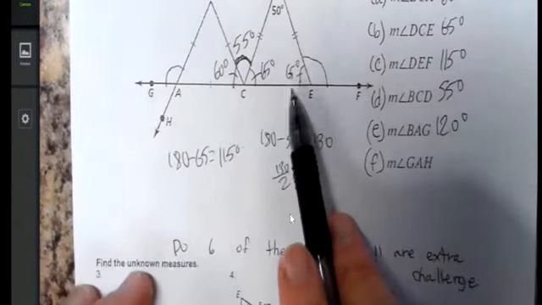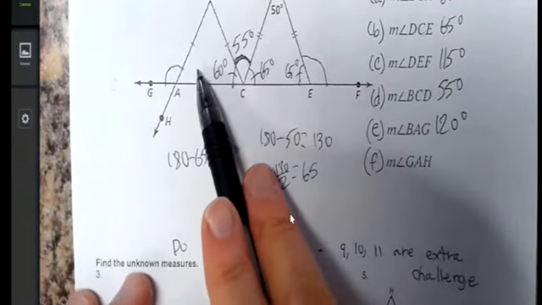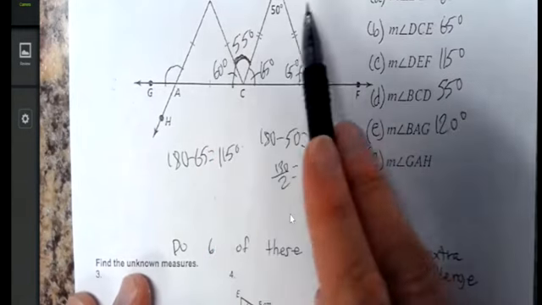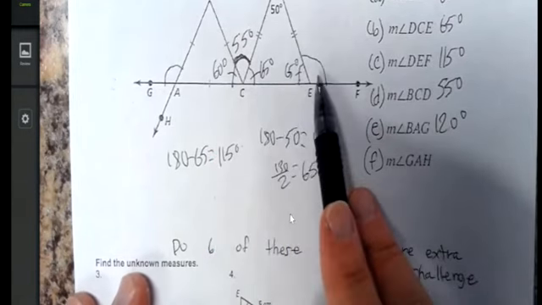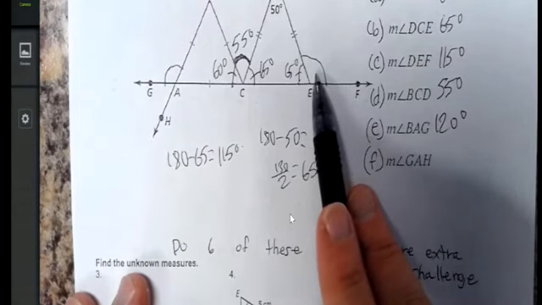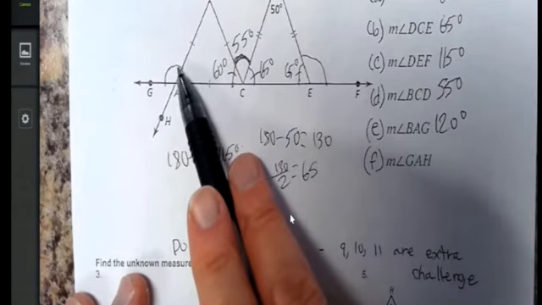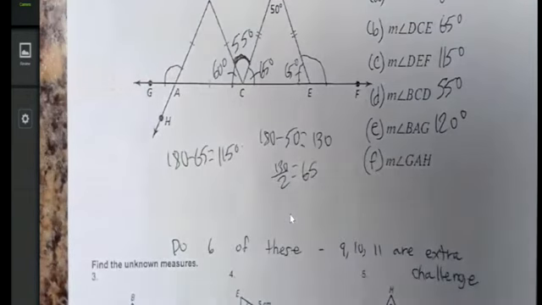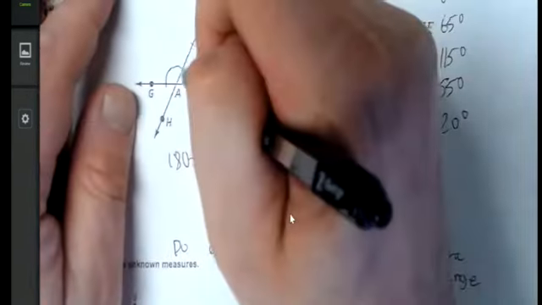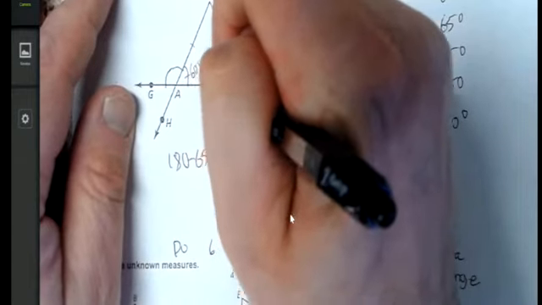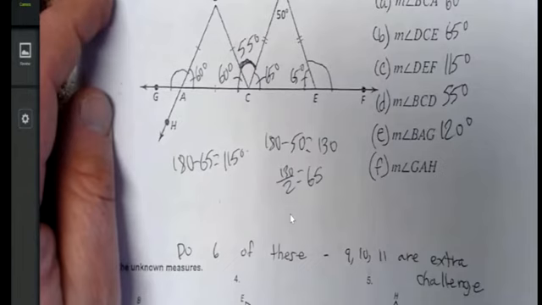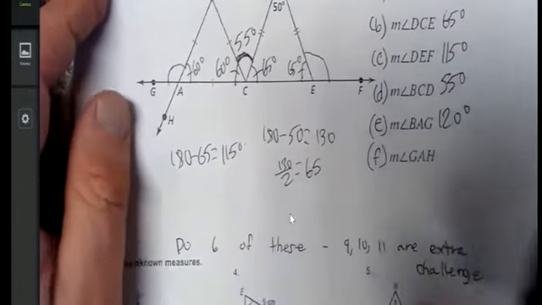A bit of a different measurement from this one, of course, because this is the equilateral with all angles 60 degrees. This is an isosceles with a 50 and a 65. So, of course, this angle is 115. This one is going to be 120, because the triangles are different. But very simple to figure out, because you know this guy here is a 60, and it's the straight line concept. 180 minus 60 is 120 degrees.